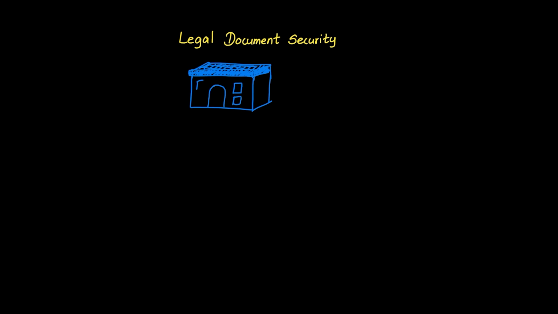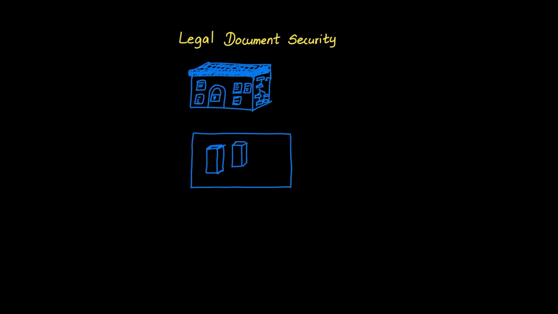Legal document confidentiality represents one of the highest stakes scenarios for AI implementation. On-premises deployment is the gold standard for protecting sensitive client information. This approach keeps all data processing within the firm's physical walls, like having a vault that never opens to the outside world. With on-premises deployment, documents are scanned, analysed, and stored entirely on servers the firm owns and controls. No data travels across the internet, no third parties gain access, and no cloud provider can accidentally expose information.